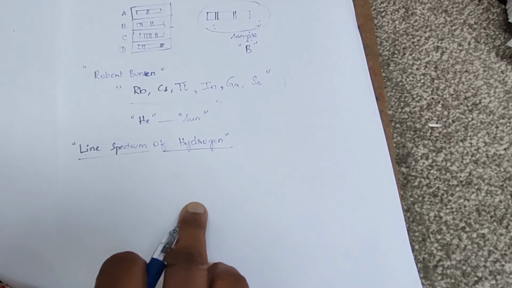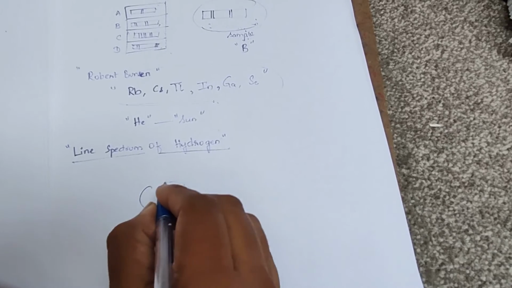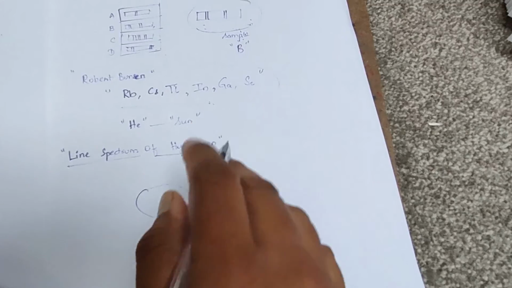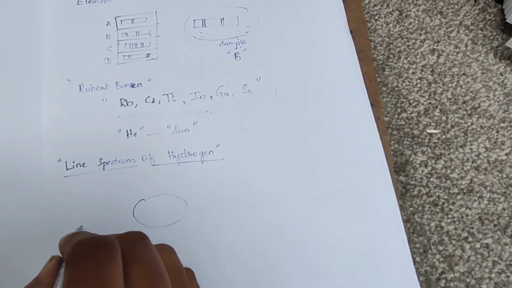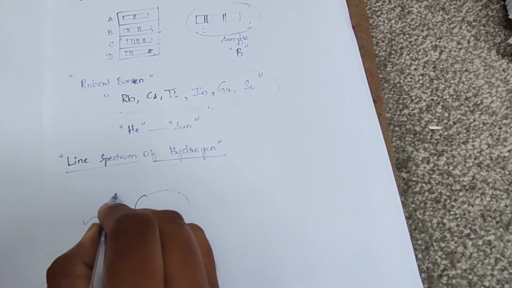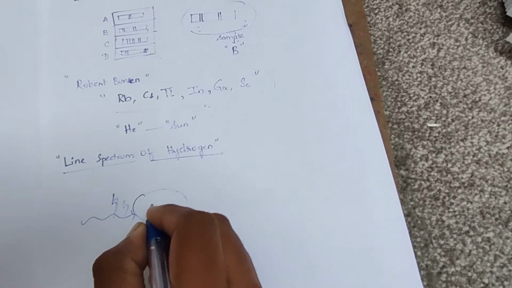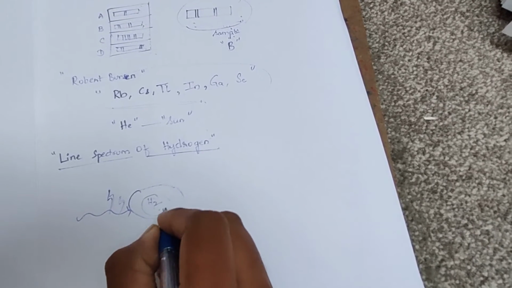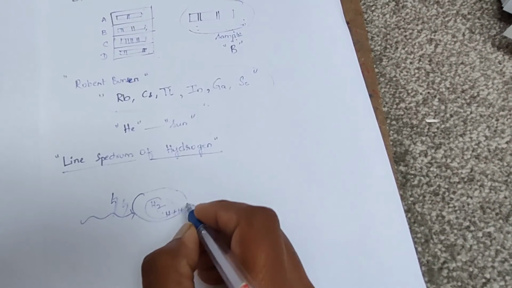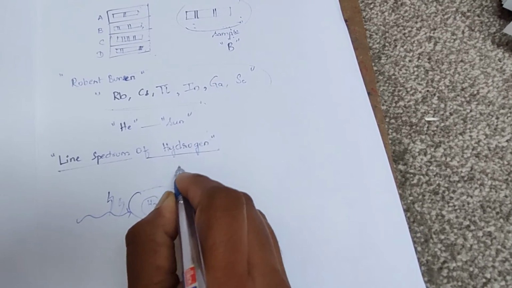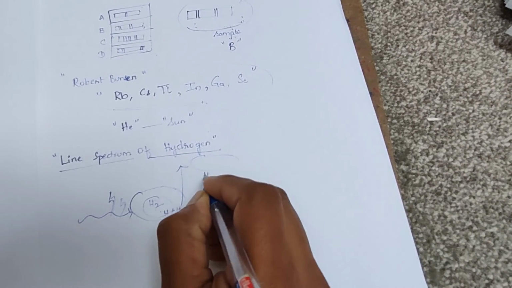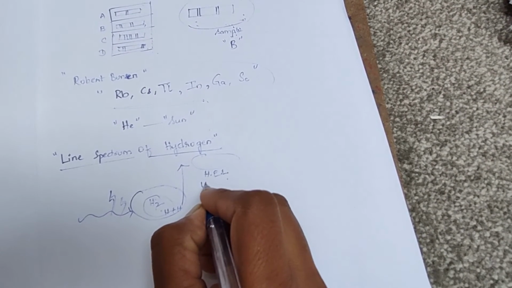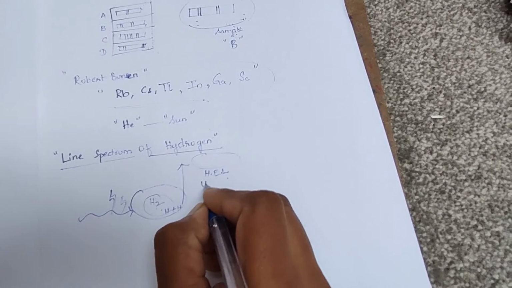Yes, when hydrogen gas is irradiated with electromagnetic radiation, or if we supply energy by passing an electric discharge through hydrogen gas, then the hydrogen atoms absorb energy and get excited to a higher energy level, which is stable or unstable? Yes, unstable.